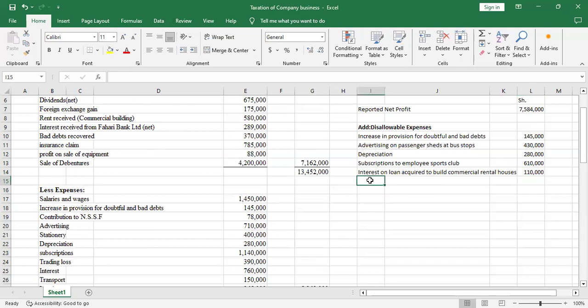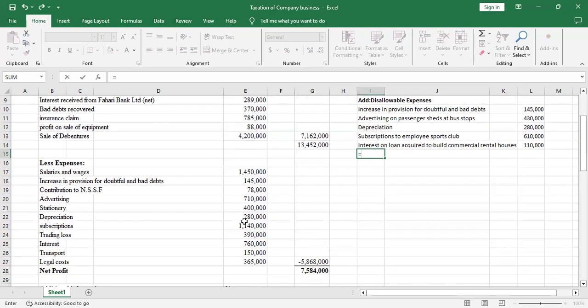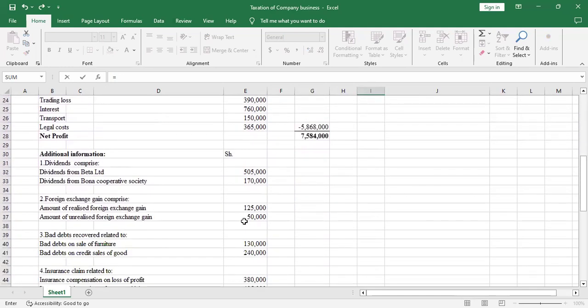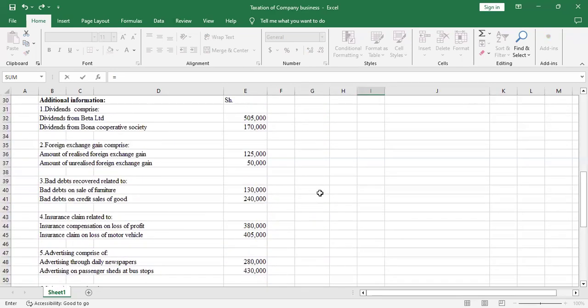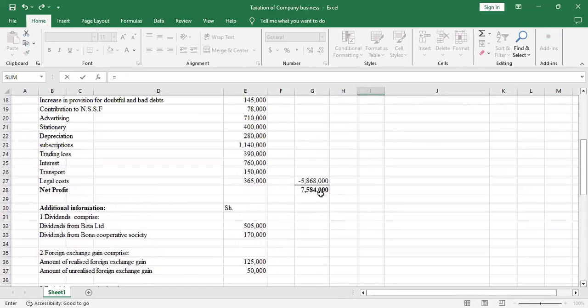Then let us see the other interest. Interest on money borrowed to pay tax and penalties is also disallowable, as it does not relate in any way to the business we are carrying out.